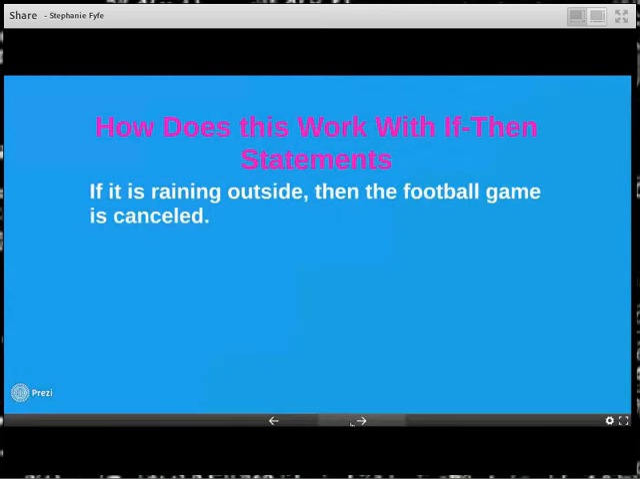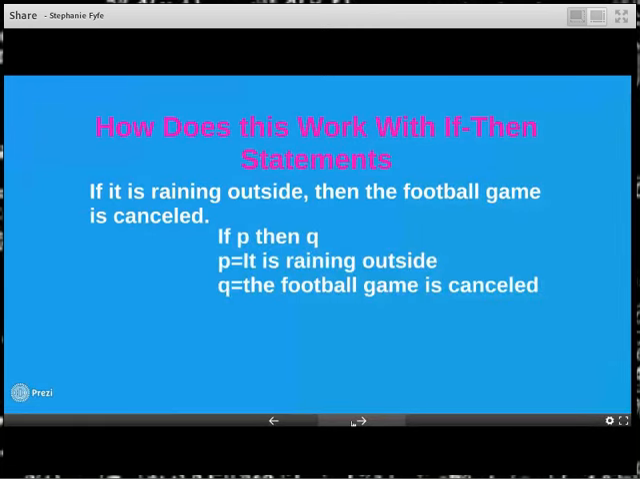So let's take something simple. If it is raining outside, then the football game is canceled. Well, that sounds pretty reasonable. So let's think it through. I can break these into two statements, P and Q. P is if it's raining outside, and Q is the football game is canceled. And we can deal with each one of these differently.